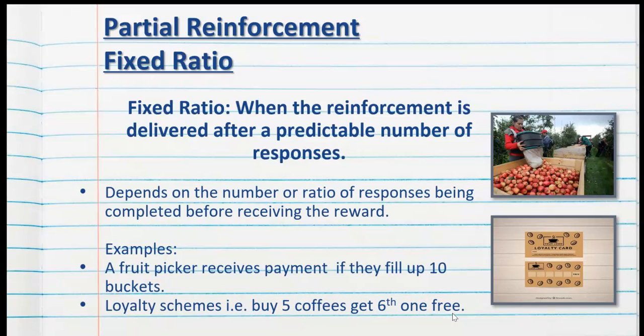Again, this is not dependent on time, but the responses or behaviours of them buying the coffees. So they may have the loyalty card for 6 months before they get the reinforcer, or they may have it only after a week. The time is irrelevant. The only way they're going to get reinforced is if they do the set number of behaviours, which is buying the 5 coffees.